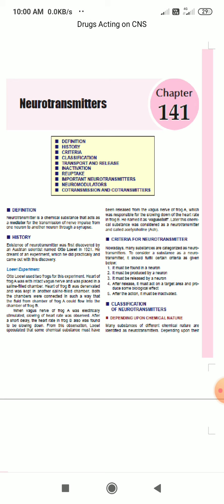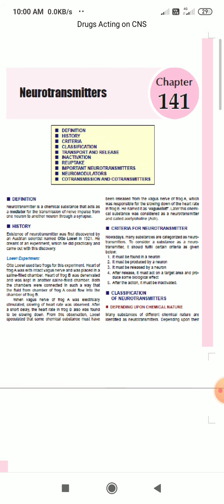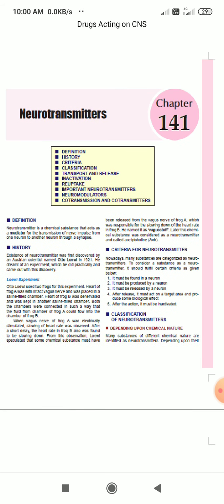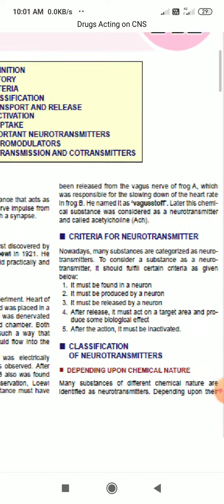The materials I have taken are from this book, Sembulingam. I think it is sufficient for you. I just want you to prepare an assignment. Write the definition for neurotransmitter, and one more thing: what are the criteria or requirements for a substance to be a neurotransmitter. So you just be clear on this.